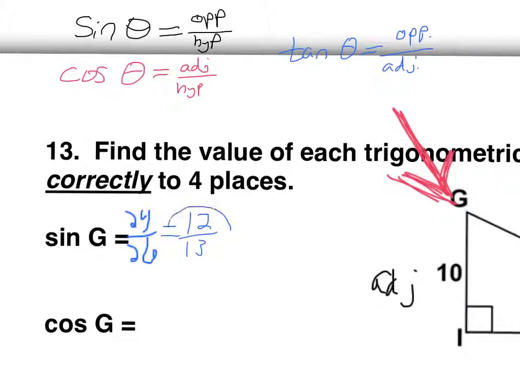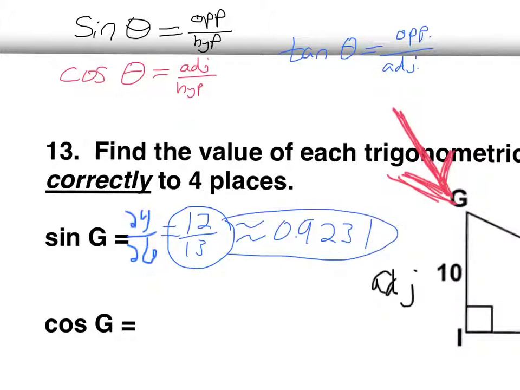12/13. That is our simplified fraction answer. And then what is 12 divided by 13? And we'll round that. You get approximately 0.9231 if you're rounding to 4 decimals. So we want both of those for this.